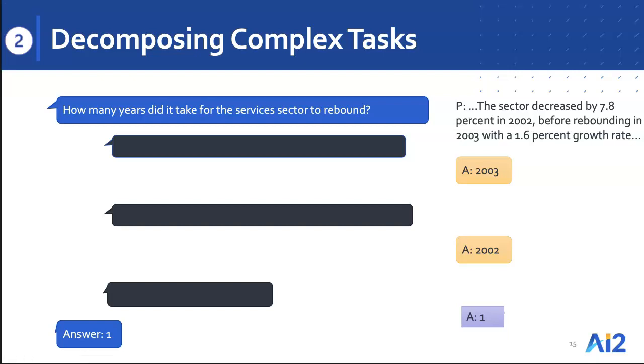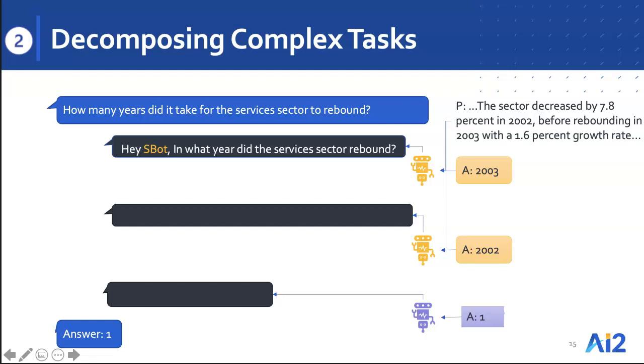We can now use our inverse models to generate the questions for the appropriate models at each step. So for example, in the first step, we can use the inverse SBot model to generate the question for the answer 2003, and we get, in what year did the services sector rebound. Similarly, in the second step, we would get the question, when did the services sector start to take a dip. And for the final step, the inverse CBot model would generate a question in this functional form that is expected by the corresponding submodel. And so now at this point, we have generated the decomposition for these complex questions in the language of the submodel using only distant supervision hints.